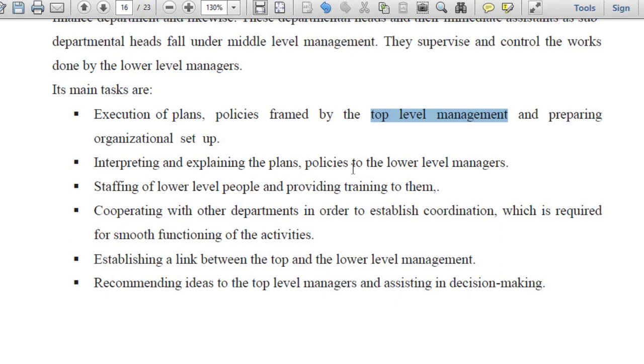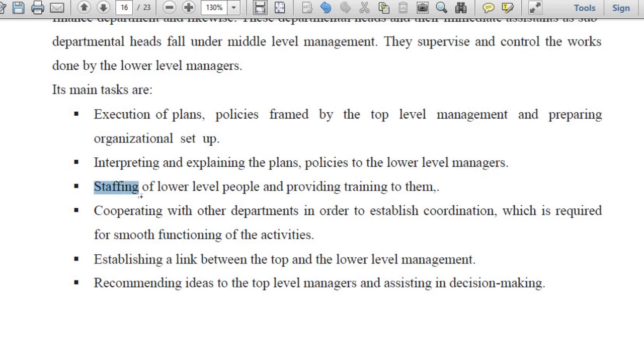Interpreting and explaining the plans and policies to the lower level managers. Lower level managers do not come in direct contact with the top level, whereas the top level managers make the overall plan. So lower level managers might have some kind of confusions, ambiguities, conflicts related to the plans which are framed by the top level. So it is the duty of the middle level managers to not only explain and communicate the plan, but also interpret the plan well to the lower level managers and make them convinced about the relevance of the plan framed by the top level, so that the plan can be well executed.